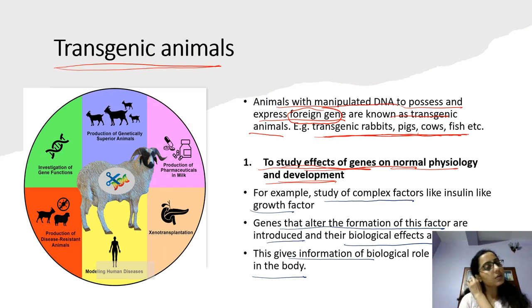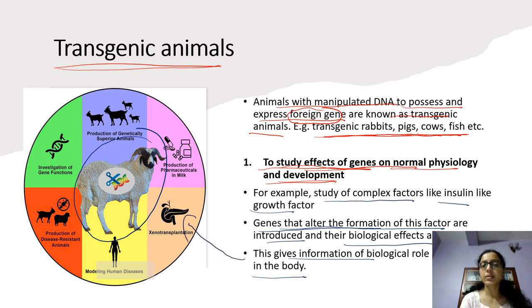So a particular gene or particular factor, a particular hormone is taken, then the gene producing that factor is introduced into the animal, and the effect of that particular gene on the animal is studied by the transgenic animal model. So it gives an idea of how it will affect the other animals' growth and development. This is the first purpose, to study the effect of gene.